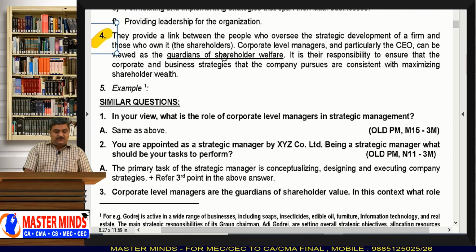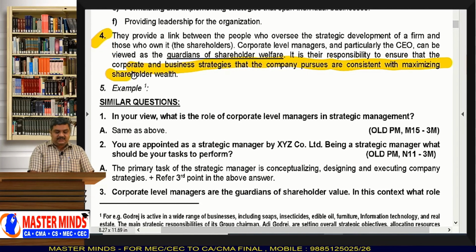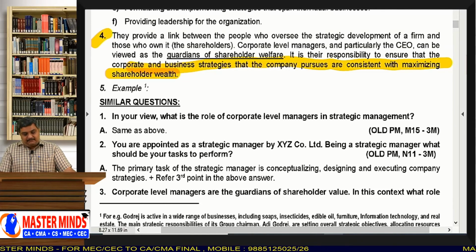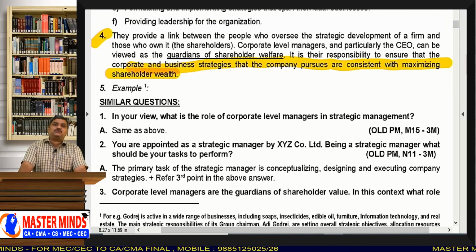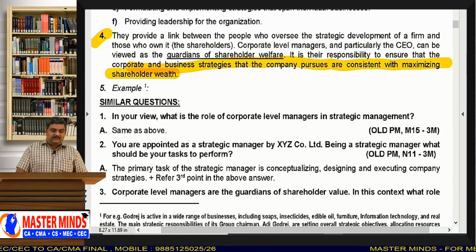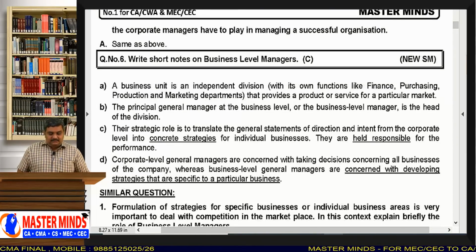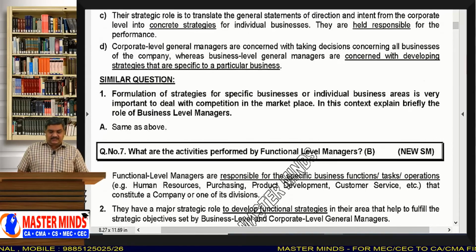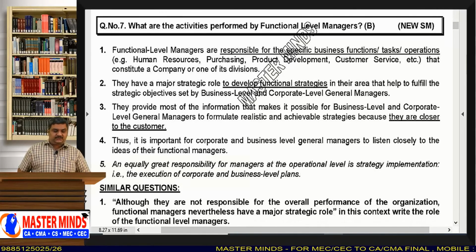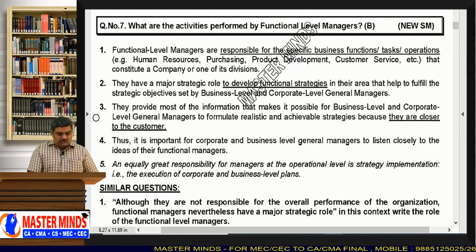And it is their responsibility to ensure that the corporate and business strategies that the company pursues are consistent with maximizing the shareholder wealth. See, maximizing the shareholder wealth is the most important thing, isn't it? And the top level management, the corporate level management, should always work towards that. And business level managers, everything we learnt, so we need not learn it here. And the activities performed by the functional level managers, already we learned the first point in the above question, and the second point also, we learnt the third one.